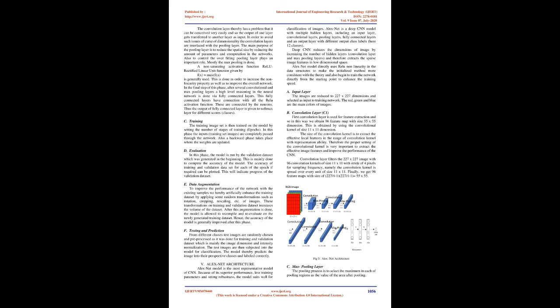F. Testing and prediction. From different classes, test images are randomly chosen and pre-processed as was done for the training and validation datasets, which is mainly the image dimension and intensity normalization.